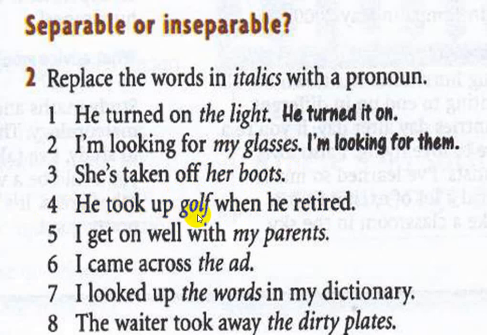He took up it when he retired. Or the correct one is he took it up when he retired. It is instead of golf. The preposition came after the pronoun it.